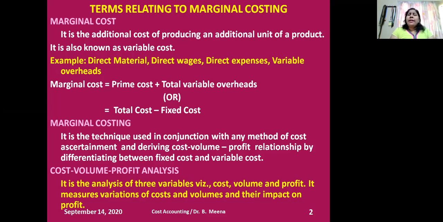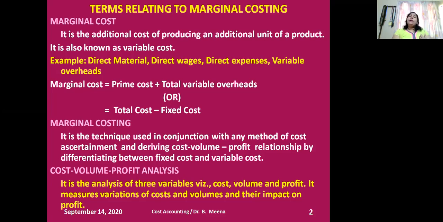Variable costs are whatever cost I incur for procuring the variable inputs. The variable inputs are raw materials, and then I need to pay wages for the labor. If I decide to increase my production, I need to engage more labor, and automatically the wages I pay to the labor will increase. These are the best examples.